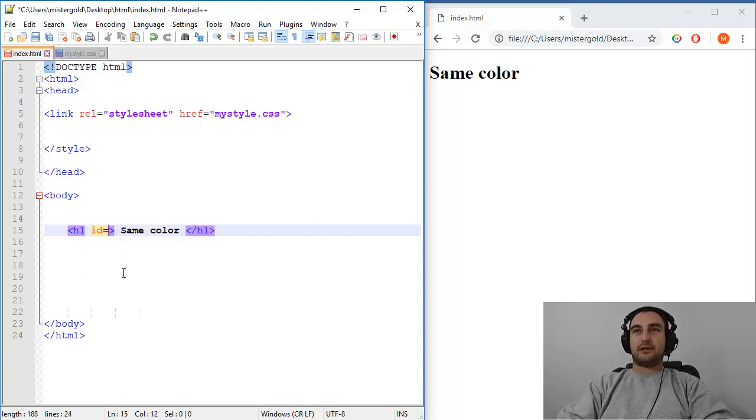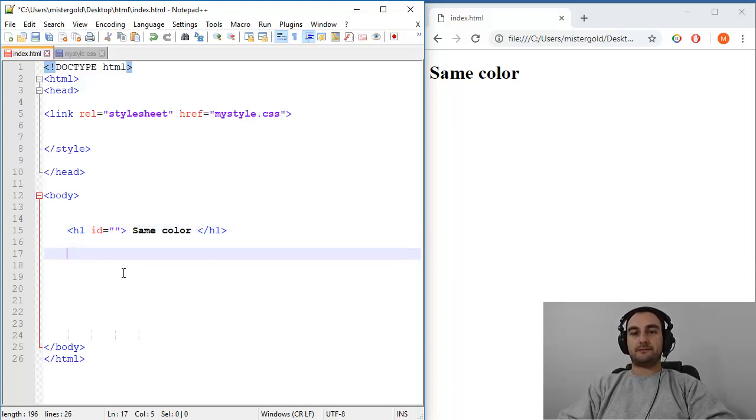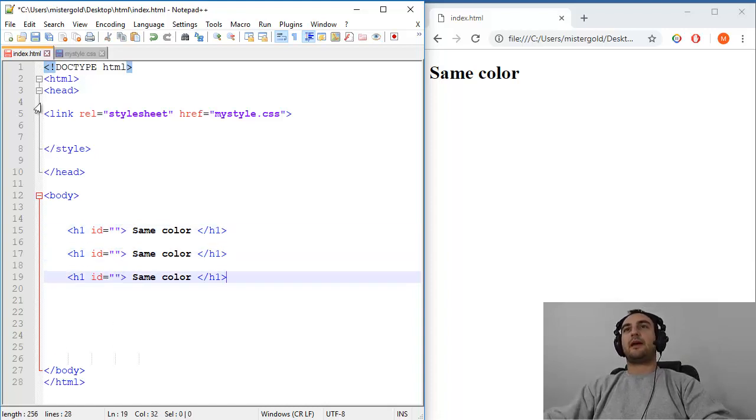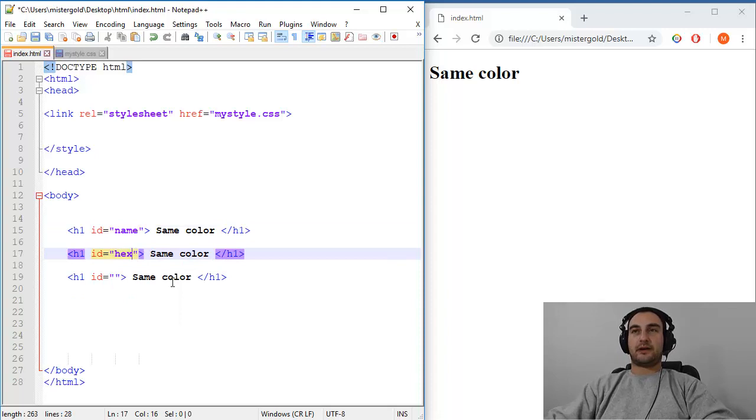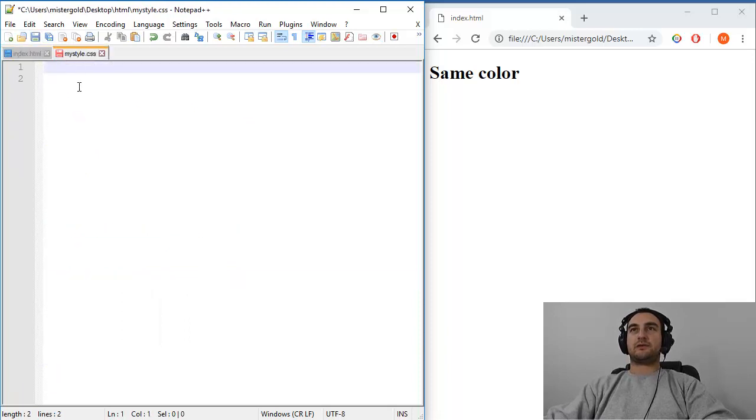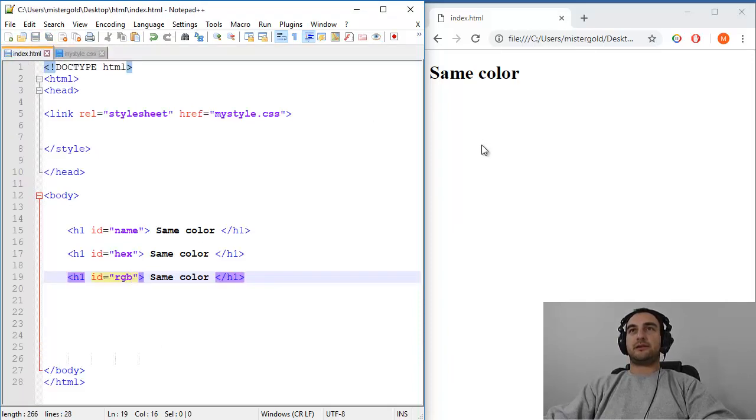So ID will be something. We will set that in a second. Let's just copy paste this. So as we said, we will use name, we will use hex code, and we will use RGB value. Of course, in my style CSS there is nothing, so the result is expected.